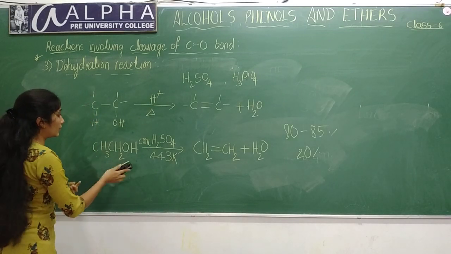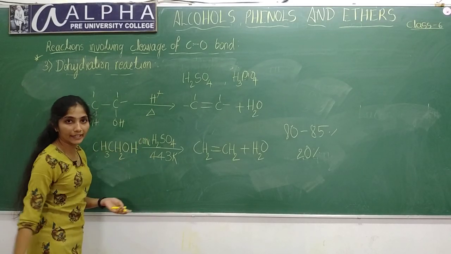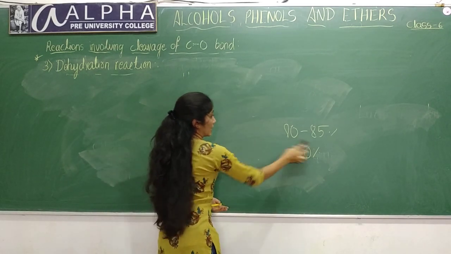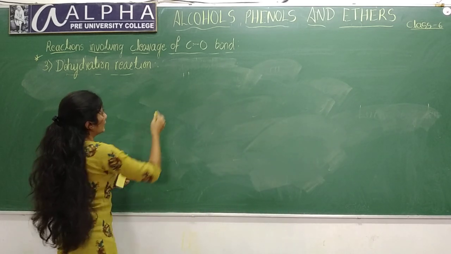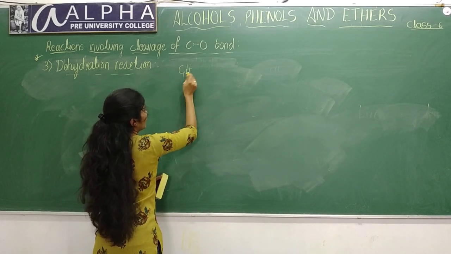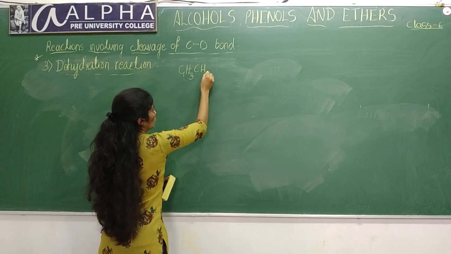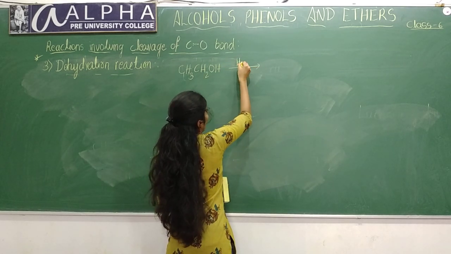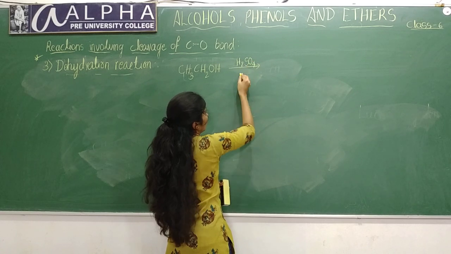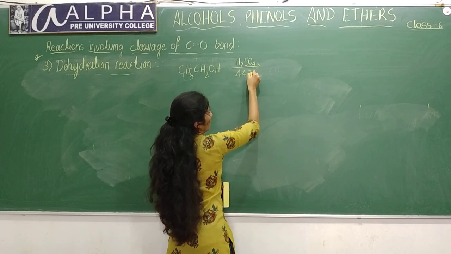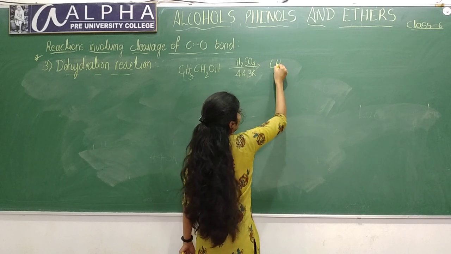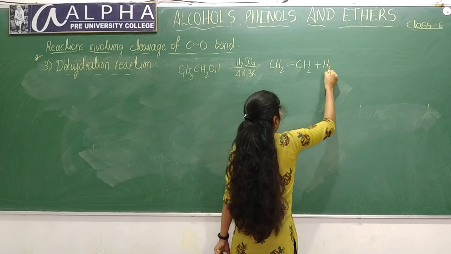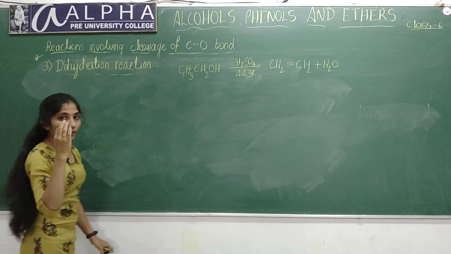So now let us learn the mechanism of this, how this reaction will take place. This reaction mainly involves 3 steps. I'll write the complete reaction here: CH3CH2OH in presence of H2SO4, that is protic acid, at 443 Kelvin temperature, forms CH2=CH2 plus H2O. This is the reaction. The mechanism involves 3 steps.